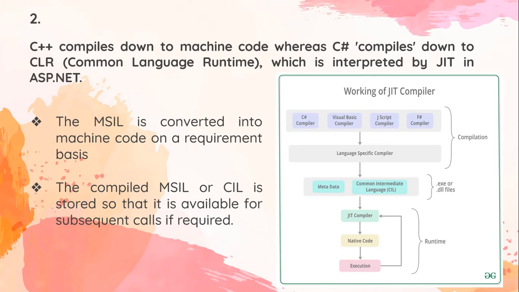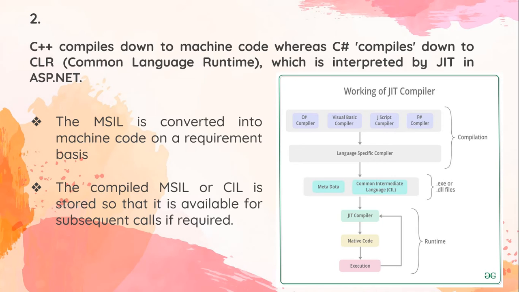Now you might have a question in your mind: C++ has a small procedure, directly converting our code into machine code, but in C sharp we follow a lengthy procedure. So what is the reason behind that? The reason is that the JIT compiler converts the code on a requirement basis.